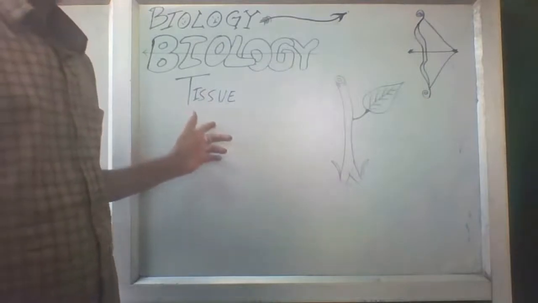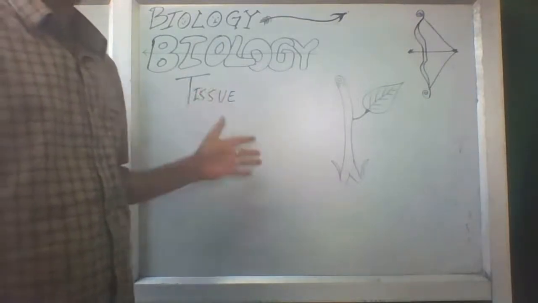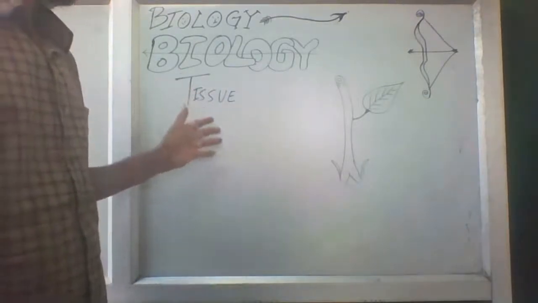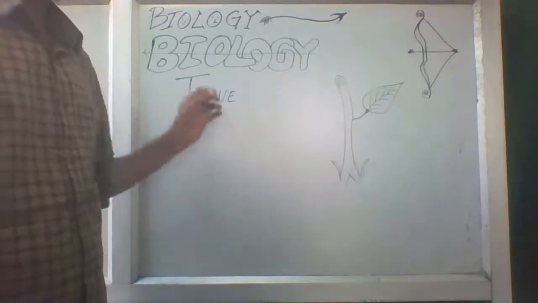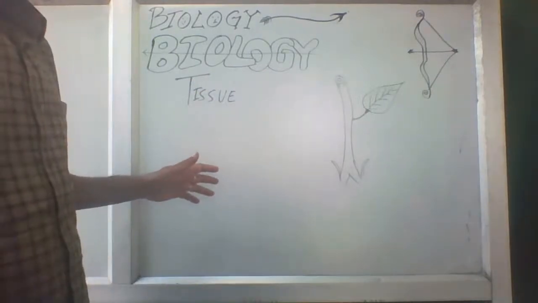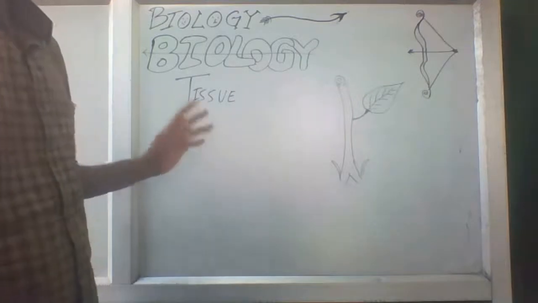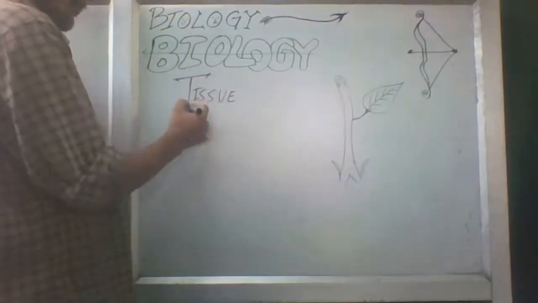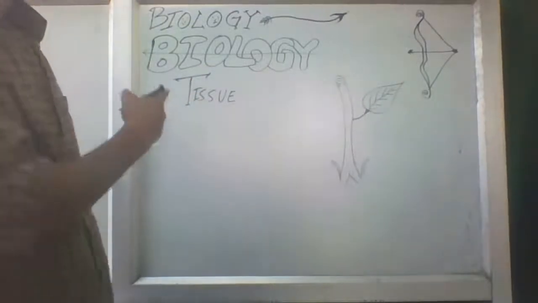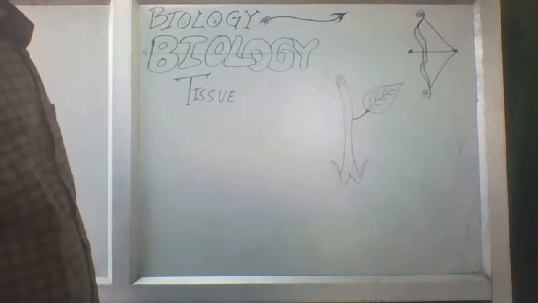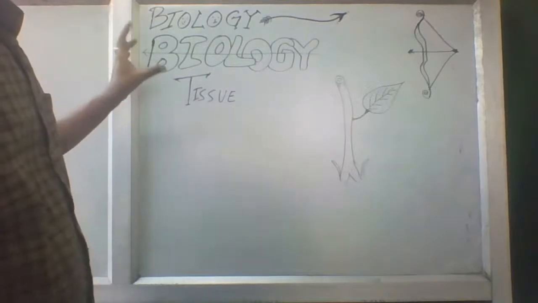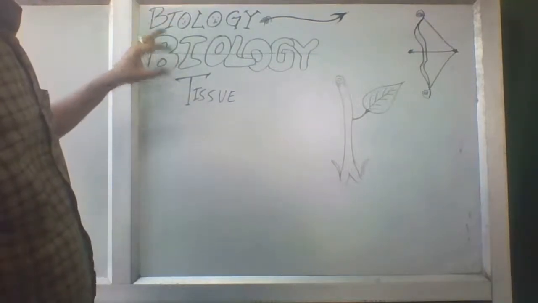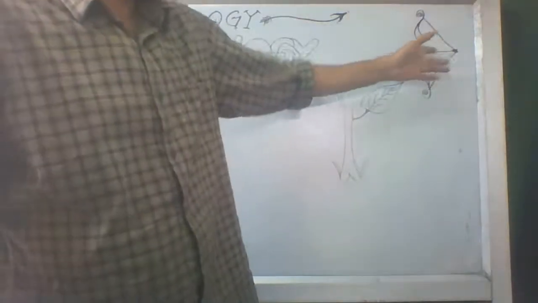Why is it complicated? Because it is so boring that even teachers don't like to teach this topic. But as you must know, it is my duty to make it interesting.